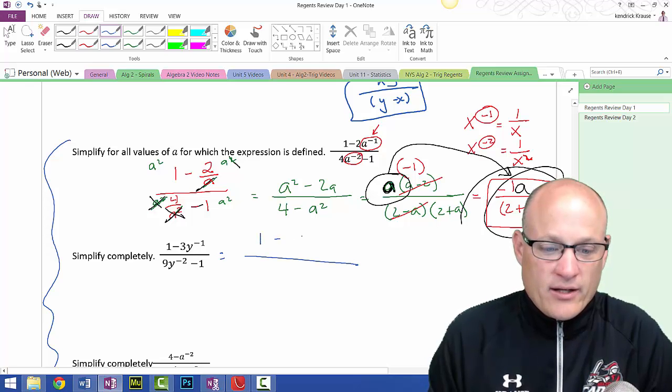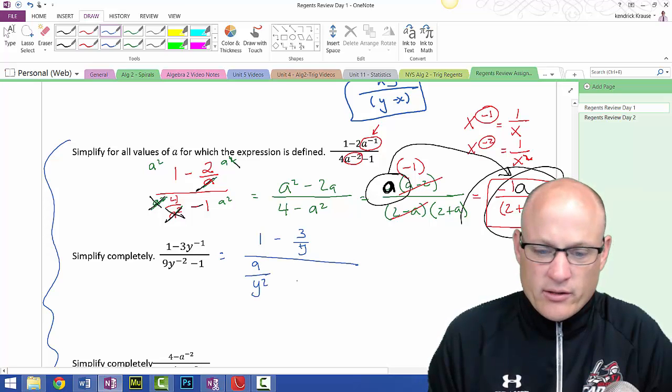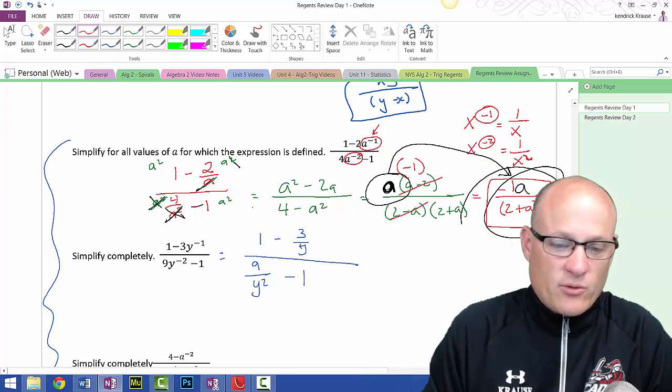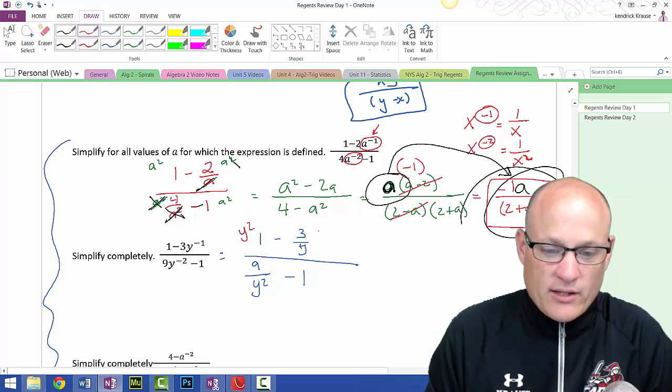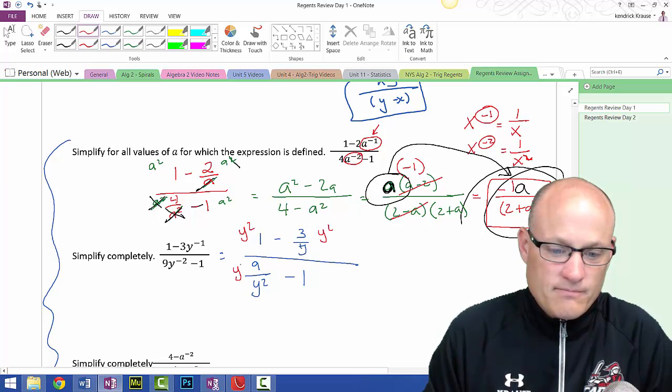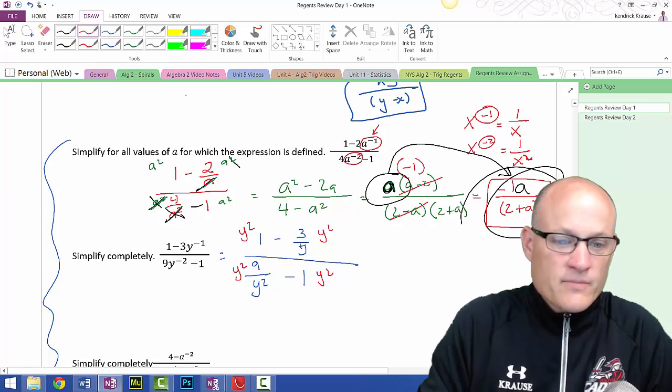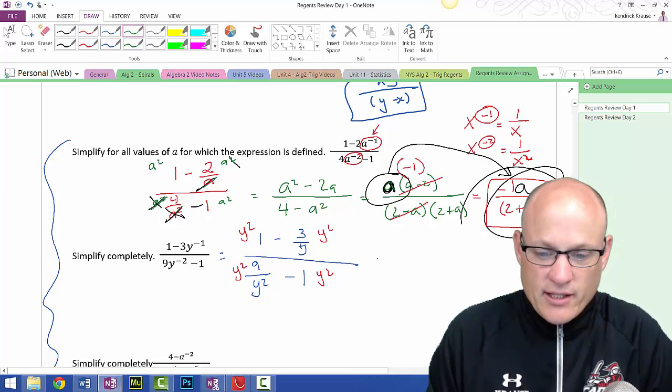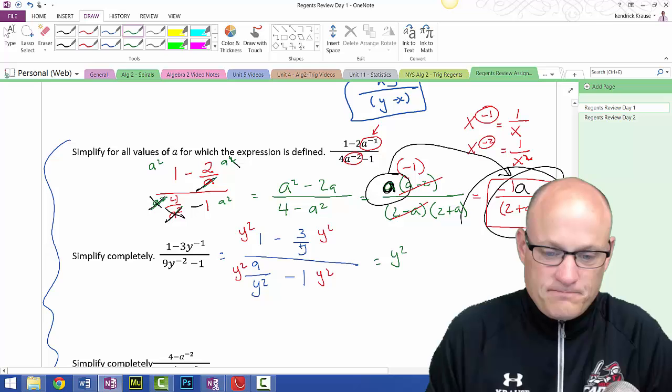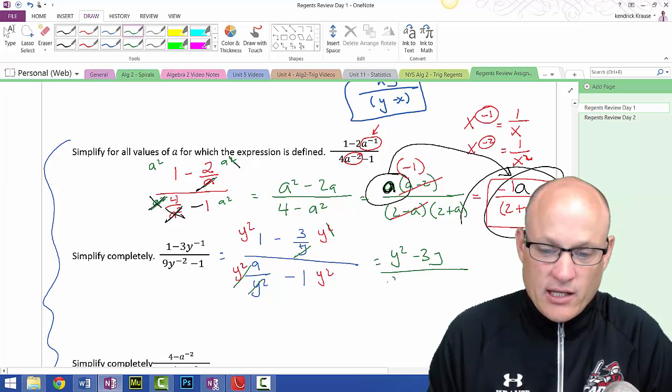So let's try this. 1 minus 3 over y, over 9 over y squared minus 1. So my common denominator is y squared, so I'm going to multiply everything through by y squared. And let's see. Nothing cancels there. I get y squared, 1y canceled, minus 3y. All over, y squareds cancel here, and I'm left with 9 minus y squared.